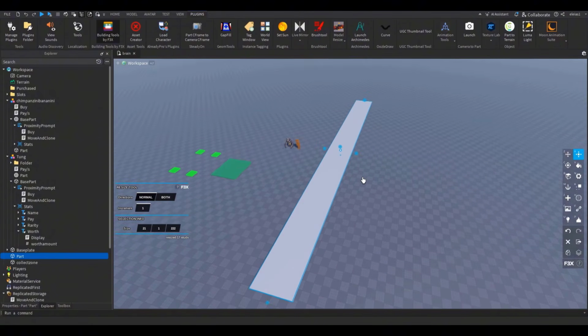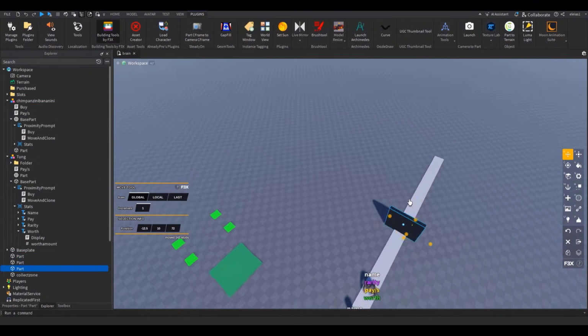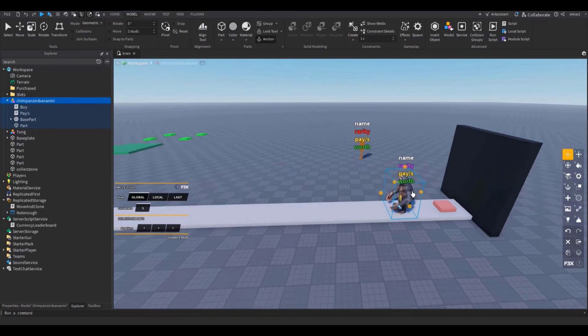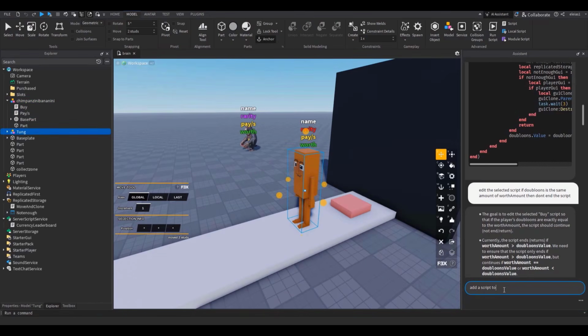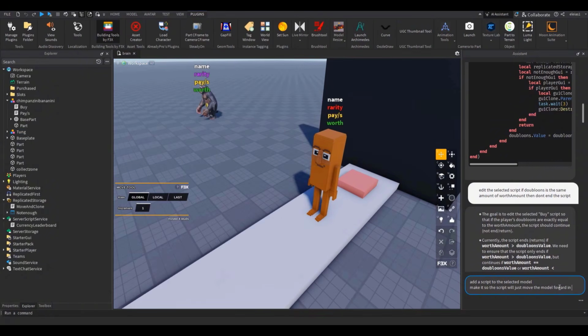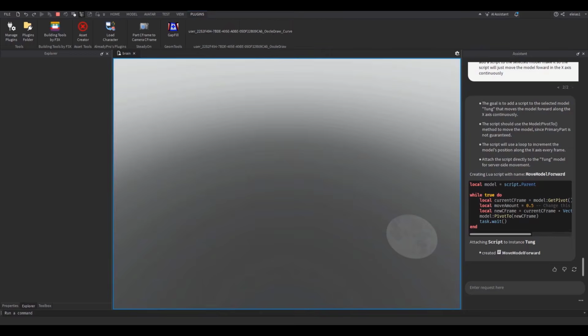So let's just get a straight road, just something very basic. So it ends there, then it starts here. Okay, now what I'm gonna tell the AI is just make this guy move straight. Add a script to the selected model. Make it so the script will just move the model forward in X orientation. I don't know if that's the right way in the X axis. Okay, so add a script to the second model. Make it so the script will just move the model forward in the X axis continuously. There you go. Now let's see if it actually did it.